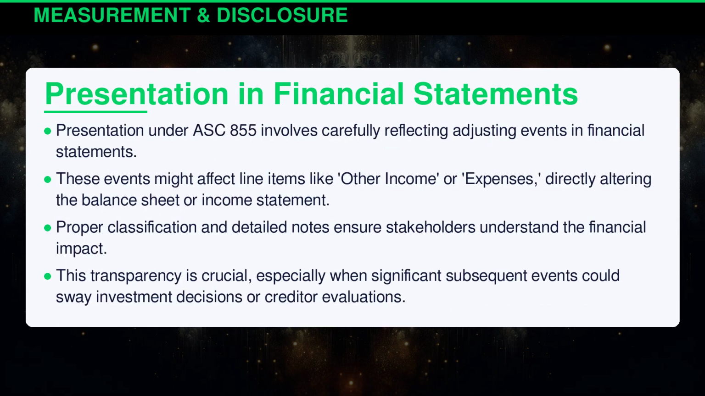Presentation under ASC 855 involves carefully reflecting adjusting events in financial statements. These events might affect line items like other income or expenses, directly altering the balance sheet or income statement. Proper classification and detailed notes ensure stakeholders understand the financial impact. This transparency is crucial, especially when significant subsequent events could sway investment decisions or creditor evaluations.